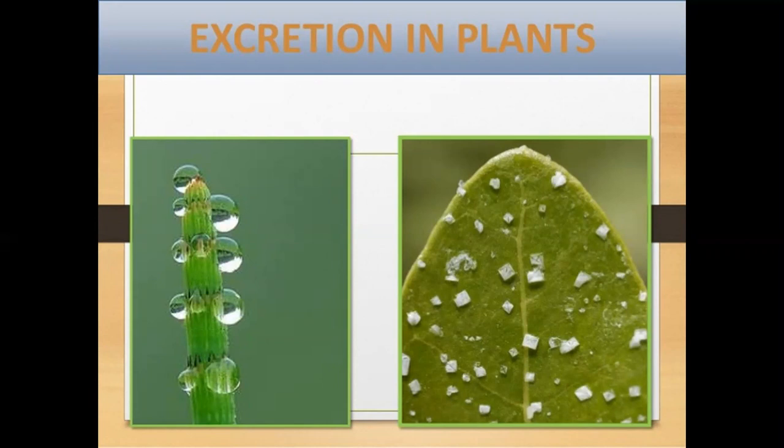Somehow, water is taken up by the plant body in more quantity than needed and needs to be removed from the body. So we can say that excretion in plants is mainly done for water.